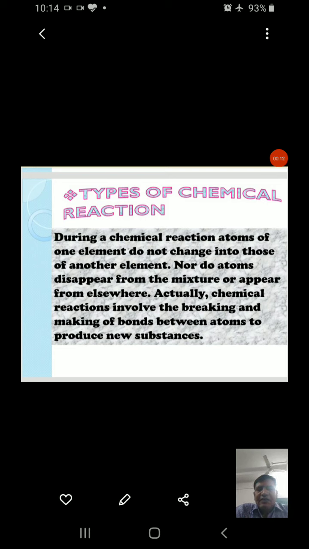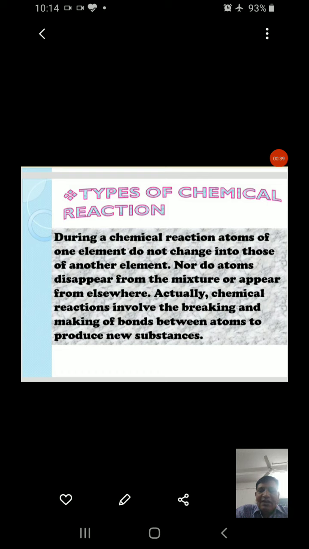Now in this class we'll discuss the types of chemical reaction. Before that we have discussed what is the meaning of chemical reaction, what is chemical equation, what is the balanced chemical equation, and what are the characteristics of a chemical reaction. During a chemical reaction, atoms of one element do not change into those of another element, nor do atoms disappear from the mixture or appear from elsewhere.